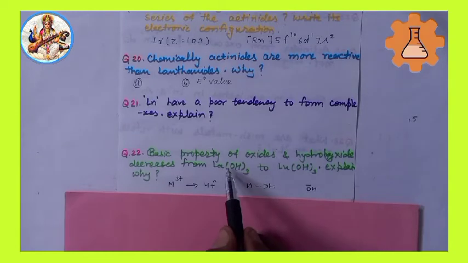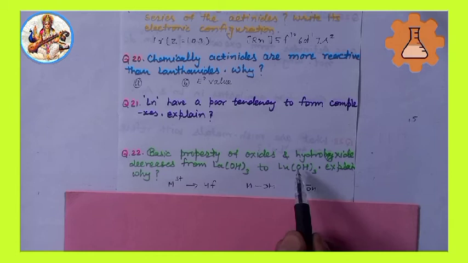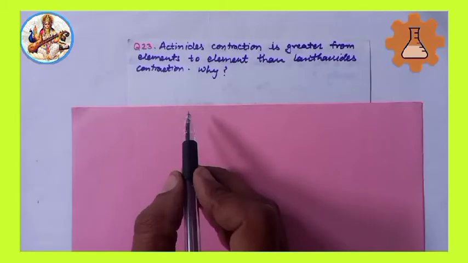So, lanthanum hydroxide is highly basic, but lutetium hydroxide is a weaker base.